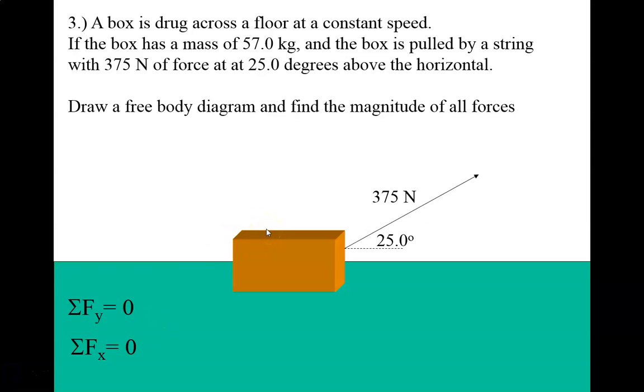Okay, so back to this problem. We've got a crate. It's being dragged at a constant speed by a rope. Here's my rope, which has 375 newtons of tension force at an angle of 25 degrees above the horizontal.